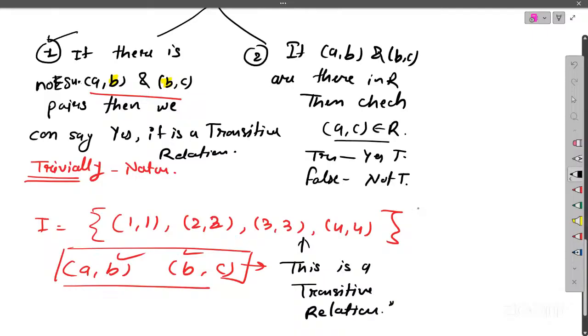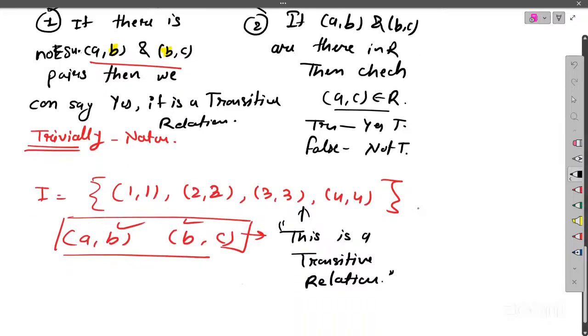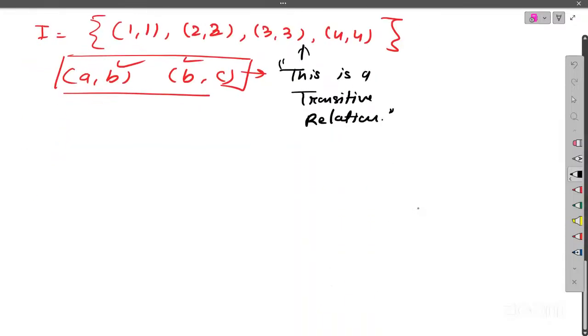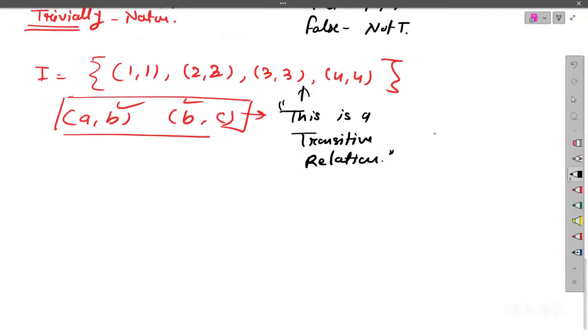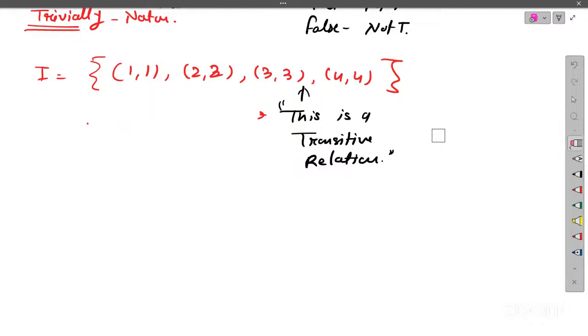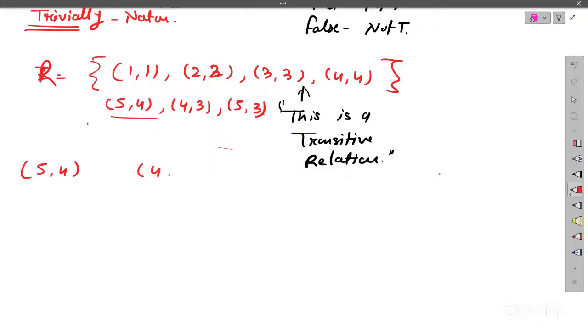Ma'am, could you give an example for the second condition too? See, for the second condition also I can just put two pairs here. Suppose I take 5 comma 4 is there, and 4 comma 3 is there, and 5 comma 3 is there. So suppose I take another relation R which contains such pairs. 5 comma 4 is there and 4 comma 3 is there.